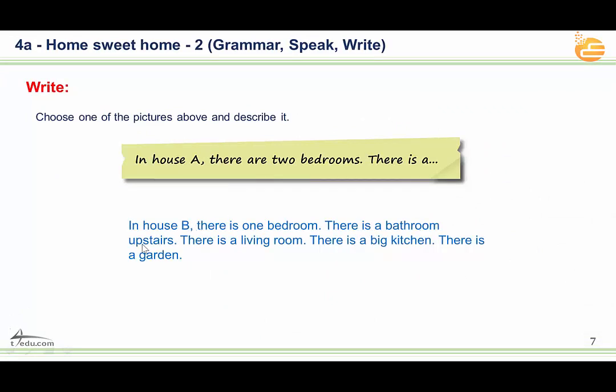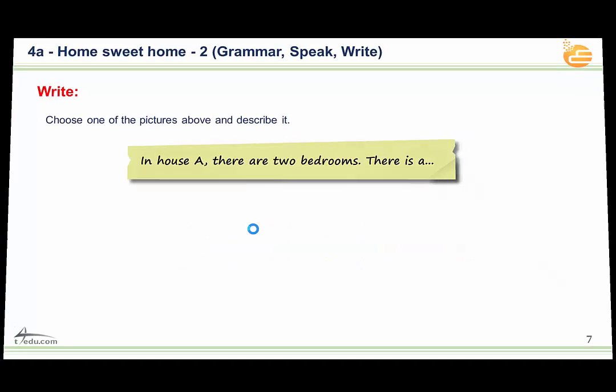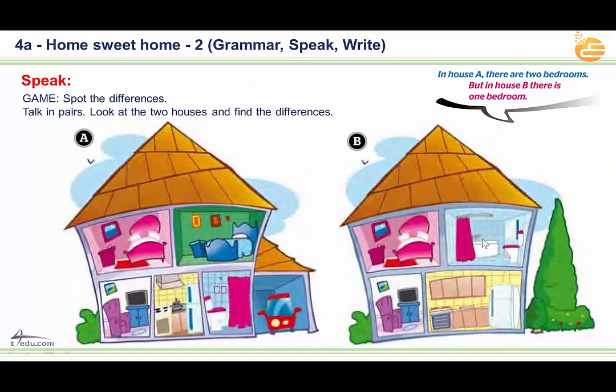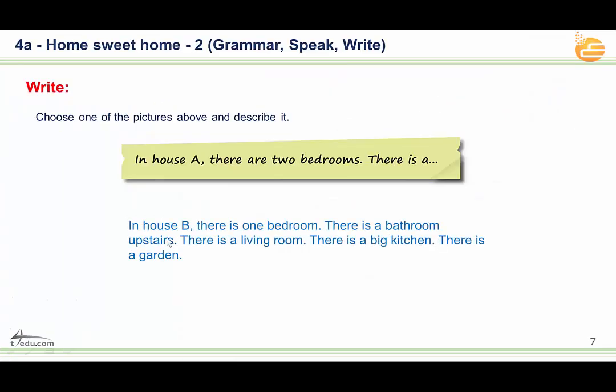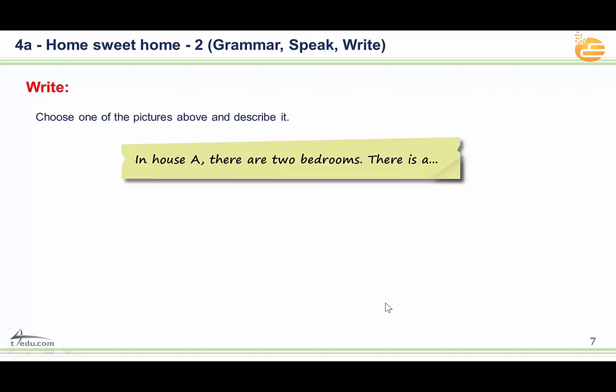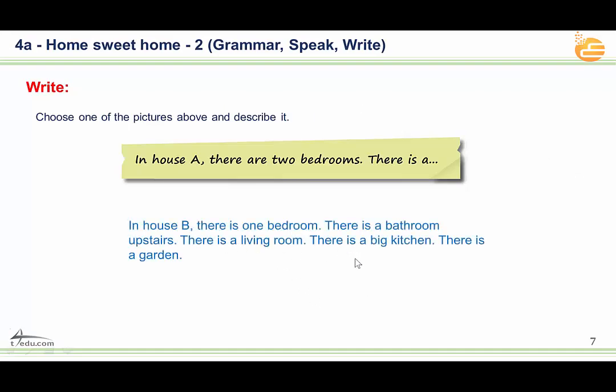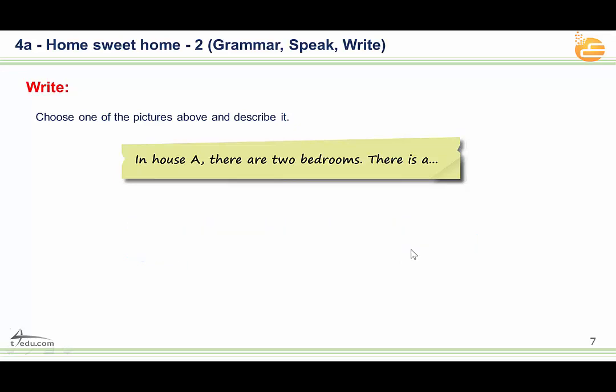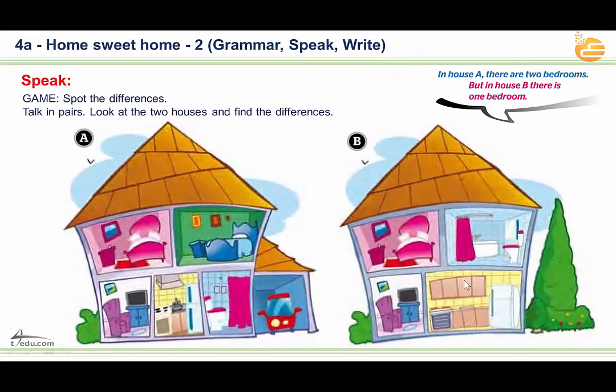There is a bathroom upstairs, but this one is downstairs. This one is upstairs. There is a living room. Of course, there is a living room. Can you see it? There is a big kitchen. Can you see it? But this one is small. But this one in house B, there is a big kitchen.